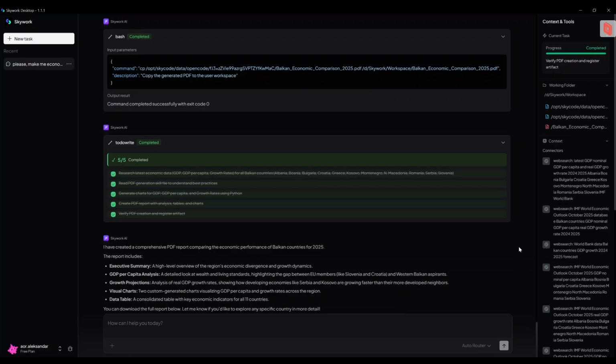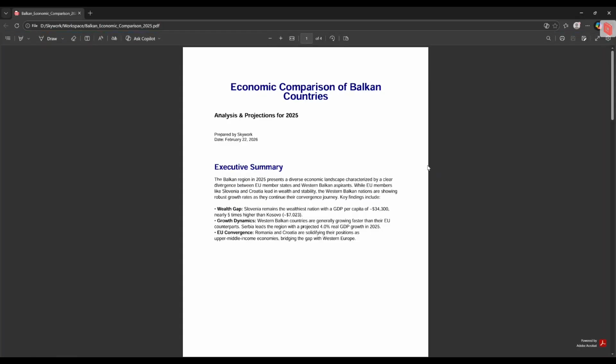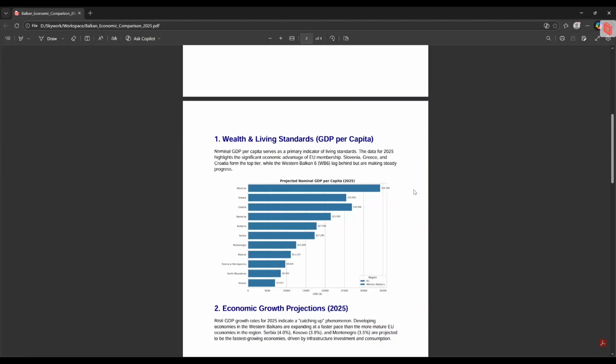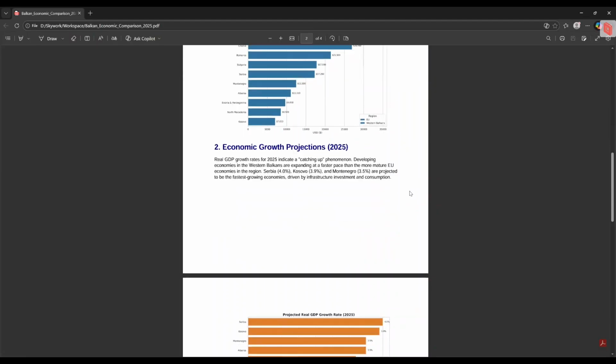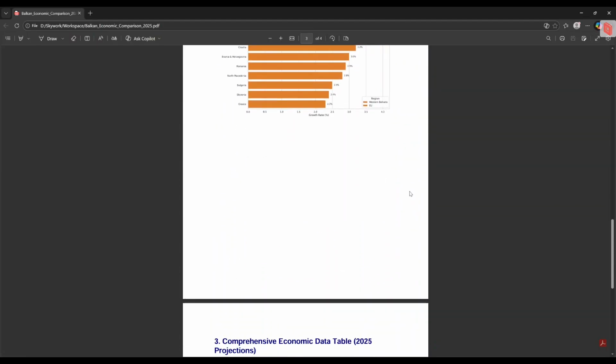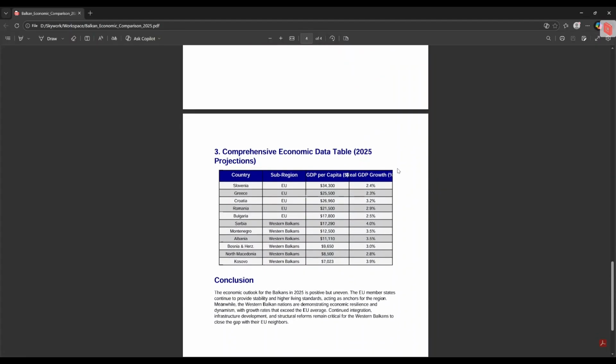Alright, it's done. By the way, Skywork in the desktop application usually works in hybrid mode. That means that it uses both your local resources and cloud resources. And now let's check the result of this process. So, Balkan economic comparison. We have 4 pages. Wealth and living standard, economic growth projection. What else do we have? GDP growth and GDP per capita.